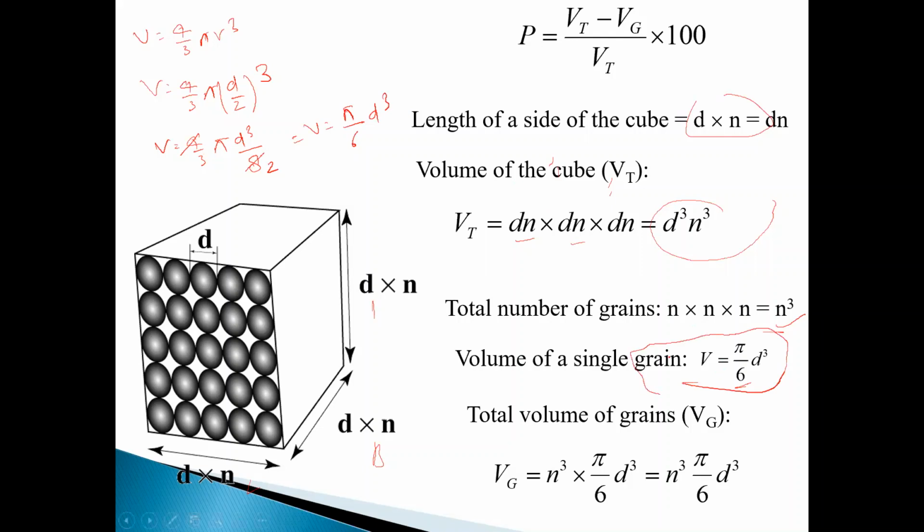So this is the volume of a single grain. If you have n cube grains, the total grain volume will become this. Now what is our formula? Porosity is equal to volume of the pore upon total volume. The total volume is this, and the single grain volume is like this. Then what about the pores?